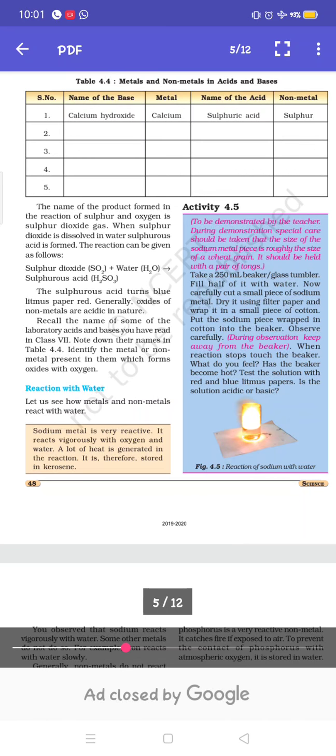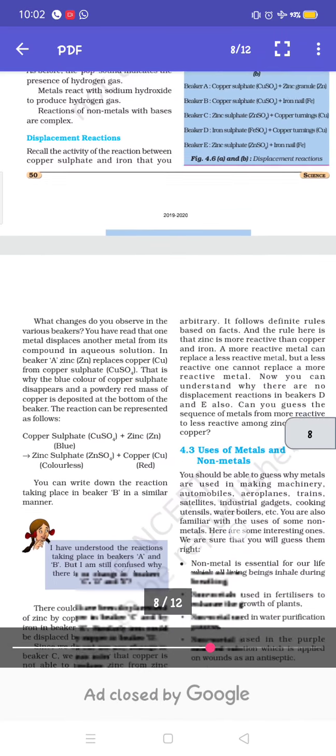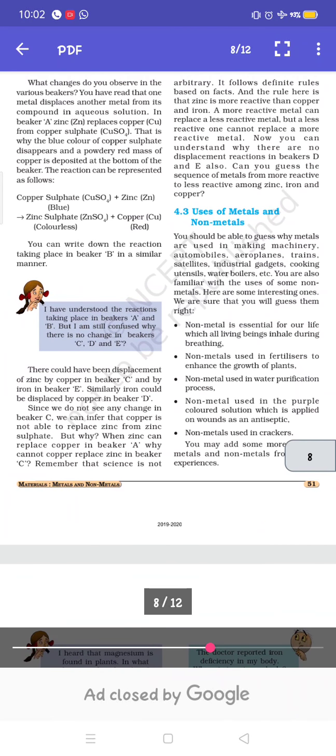Next are the uses of metals and non-metals. Metals are used for making electric wires, coils for electrical appliances, utensils, jewelry, and automobile batteries. They are also used in dry cells, in construction, and in bridges.